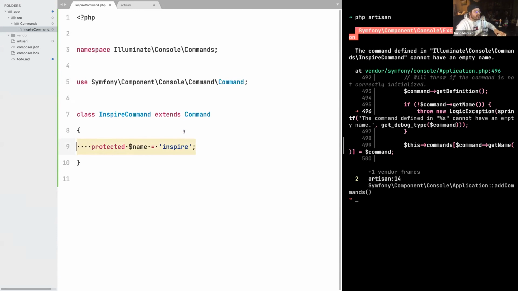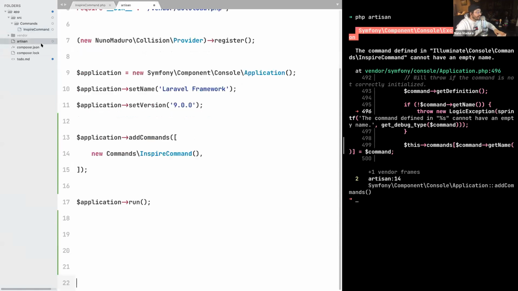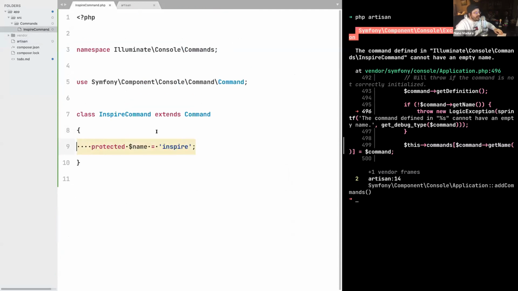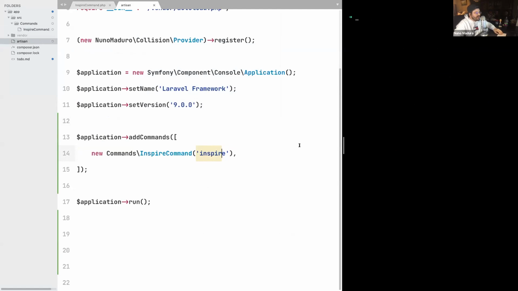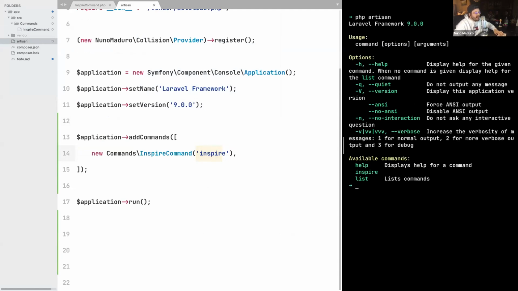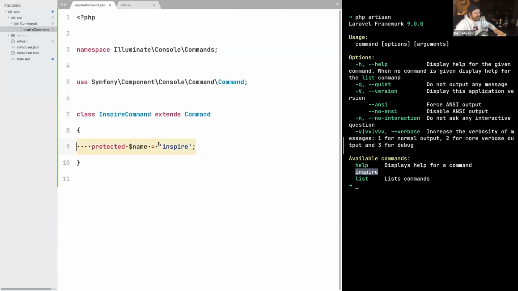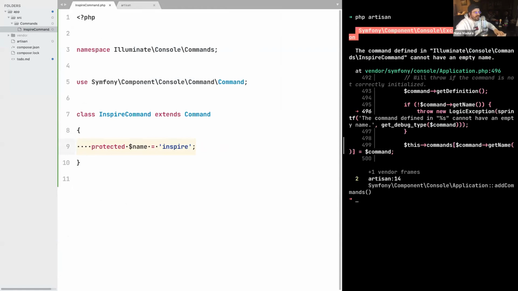And if you actually want to use the Symfony API, you need to go to your Artisan command, and then you need to pass the command name to the constructor of the command itself. This is the API that I don't want to use because I'm creating Artisan from scratch, and I would like to have the Laravel API to give a name to my Inspire command. So basically, once I just pass the name here, I can already execute php artisan, and the name appears. But again, I would like to not pass the name here. So if I type php artisan, I get the issue, and this will basically force me to create my own command class so I can give this API.